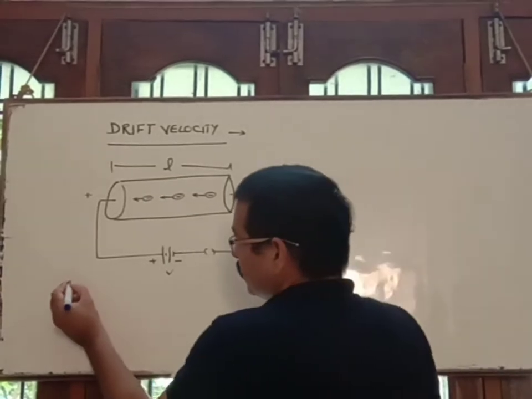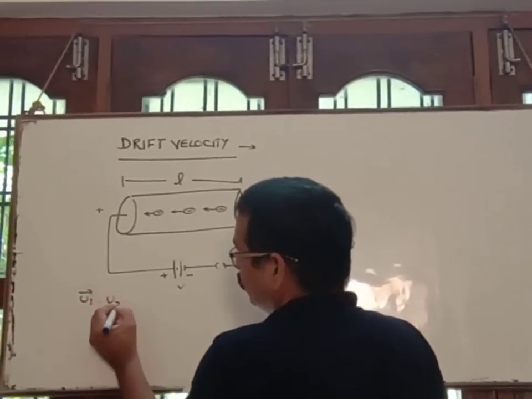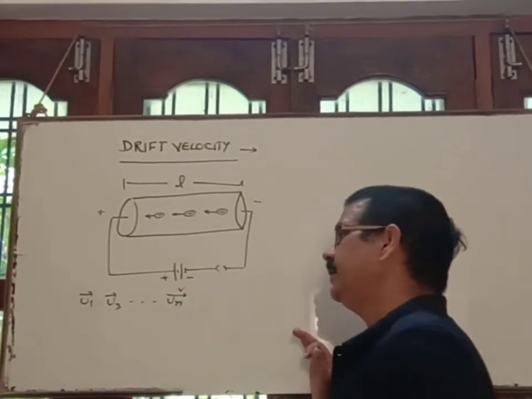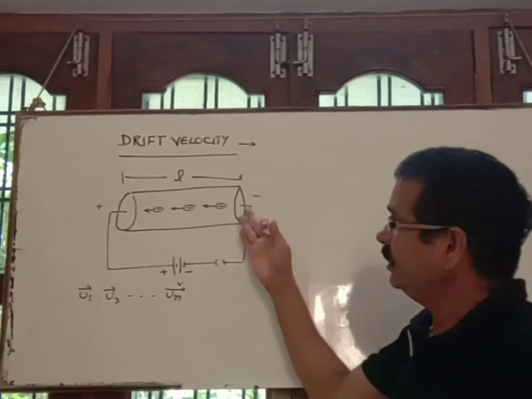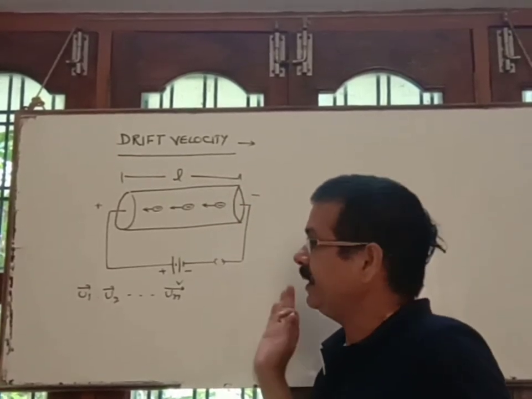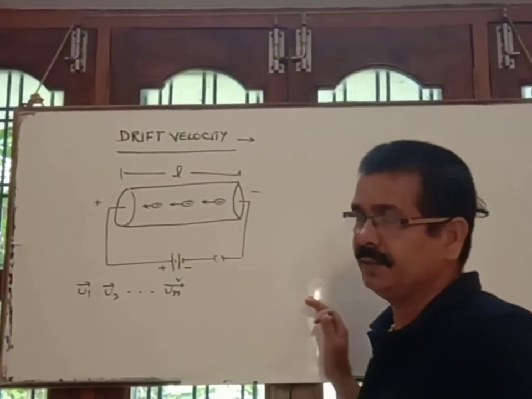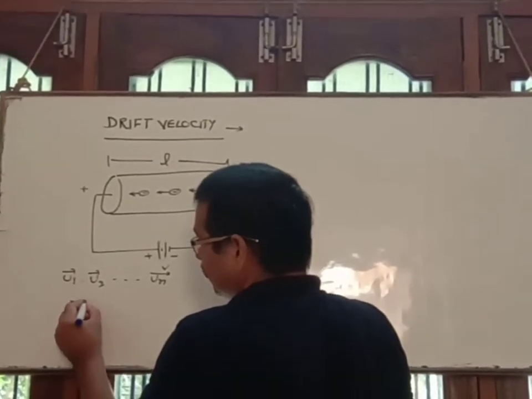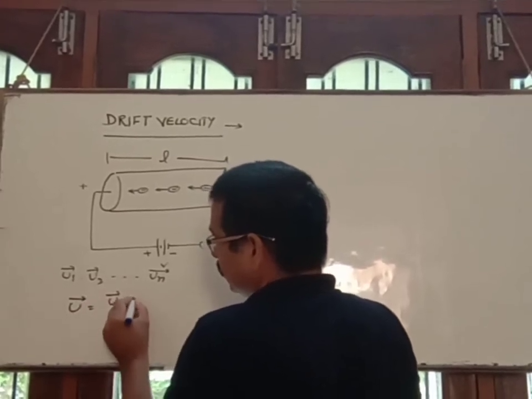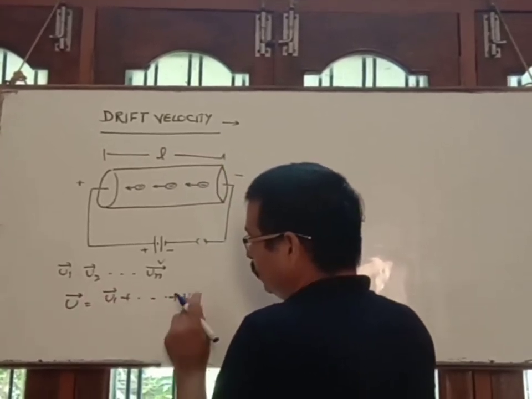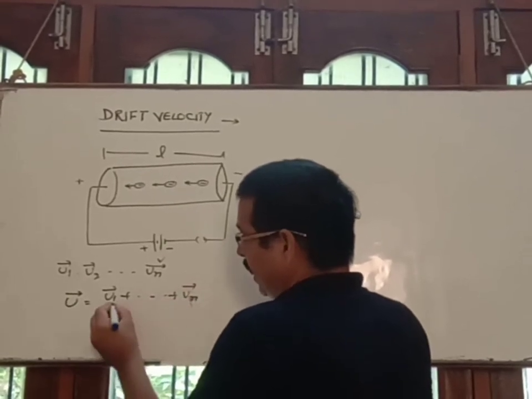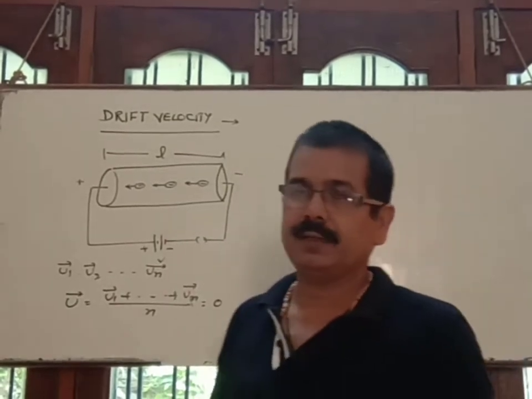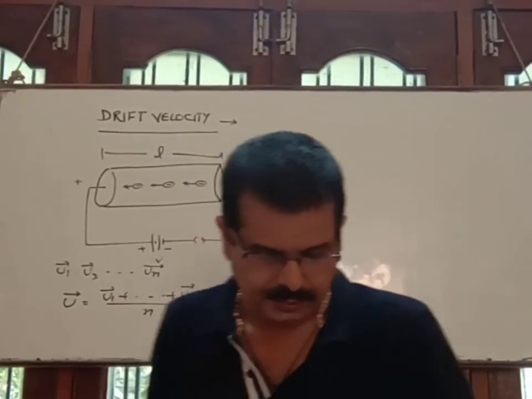then suppose U1, U2 up to UN be the initial velocity of each electron present inside the conductor, and they move randomly along all possible directions with all possible speeds. So the average of initial speed is U1 plus U2 up to UN by N, which is equal to 0, because they move along all possible directions, so the resultant velocity becomes 0.